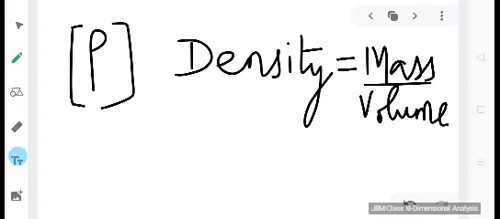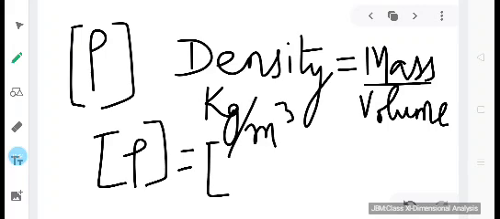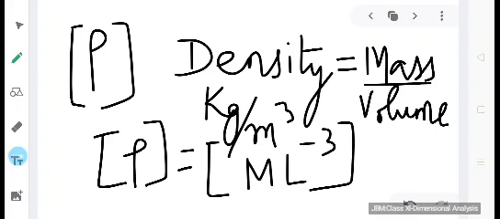So what is the unit for mass? It is kg. And what is the unit for volume? It is cubic meter. So dimensional equation for this will be written as M and L to the power minus 3, isn't it? So in this manner we can write down the dimensional equation.